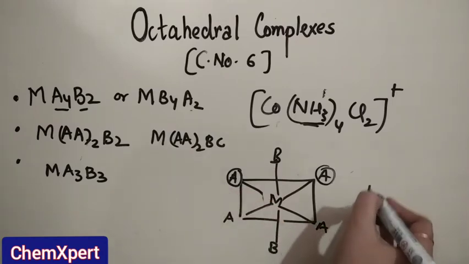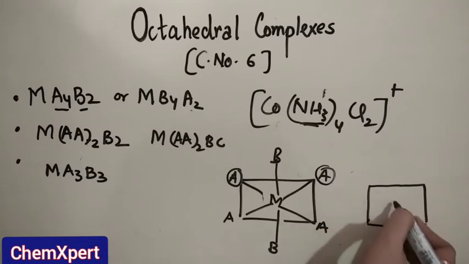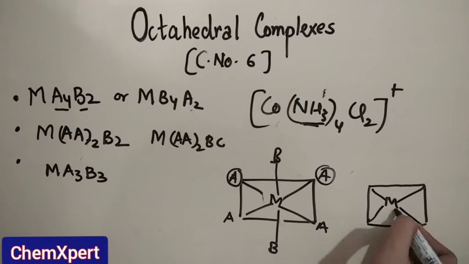Whenever the position of any of the A is taken by B, then it forms the cis isomer. Now this is the example.